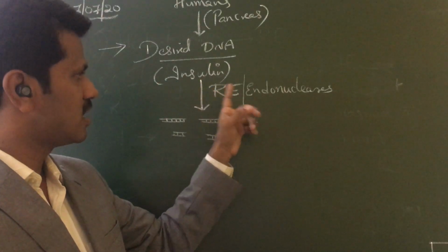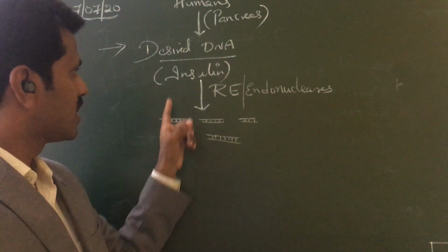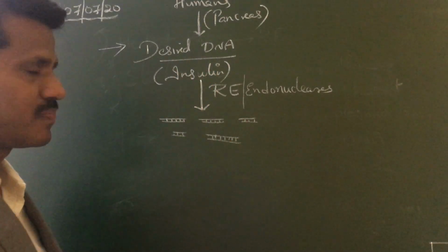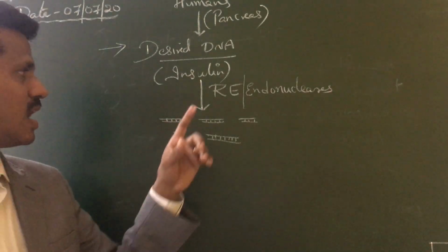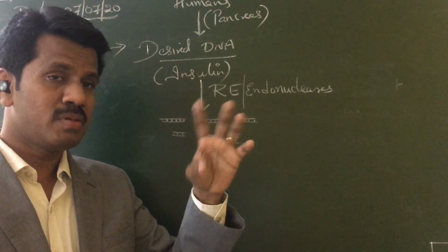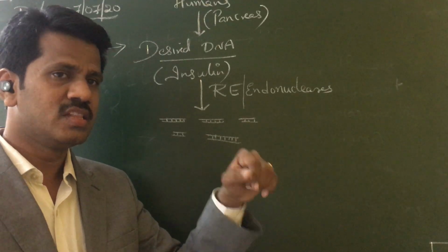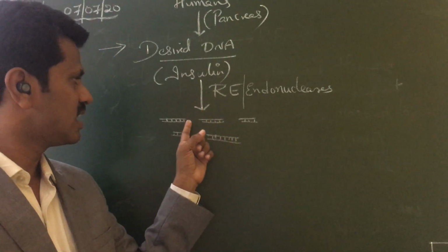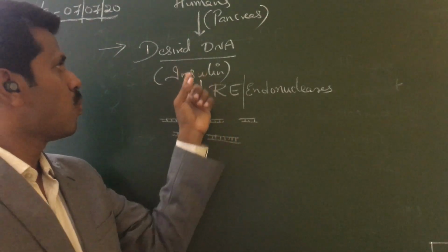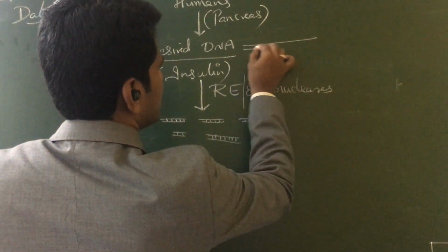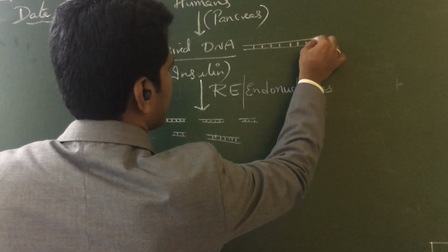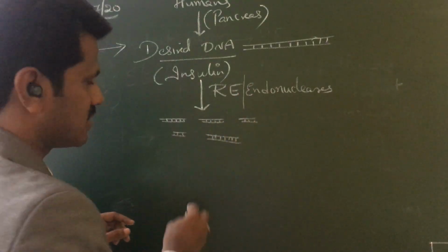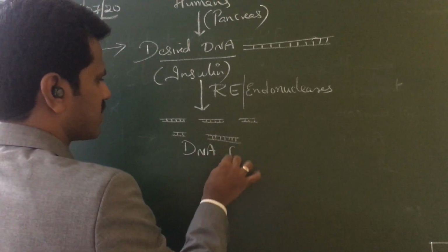So restriction enzymes can cut the DNA. How is it cutting? It cuts at specific sequences, and those specific sequences can be present in many places in the DNA. Therefore, wherever it is present, it cuts at those particular sites. So one large DNA is cut with a restriction enzyme to form DNA fragments. So these are DNA fragments.